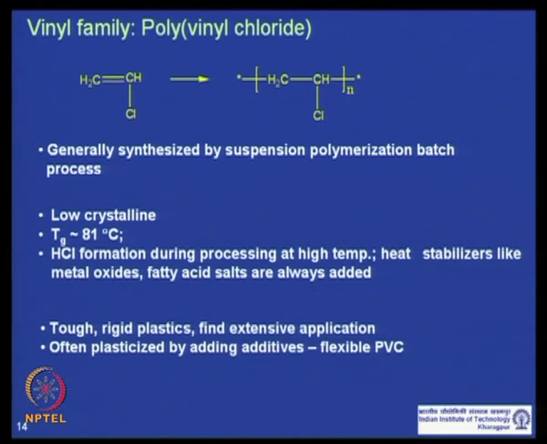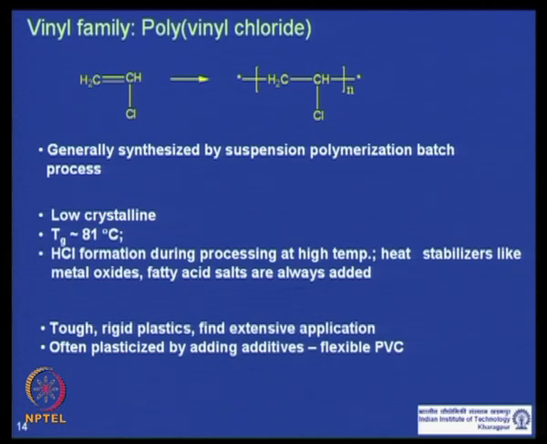Now, when you process this polymer at high temperature, it evolves HCl, and that is very detrimental for several applications. So, in almost every application of polyvinyl chloride, one needs to add a heat stabilizer like a metal oxide or fatty acid salt to minimize this HCl production. Otherwise, there are no practical applications of PVC.